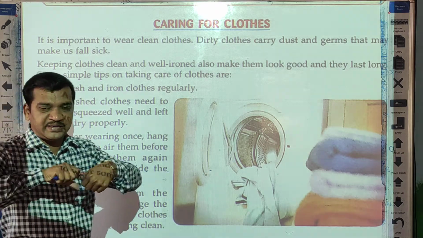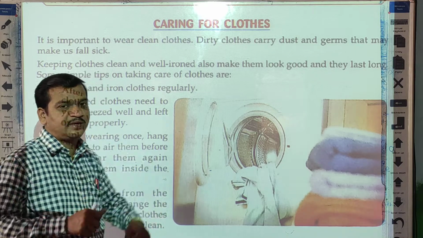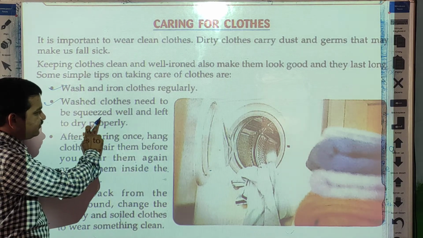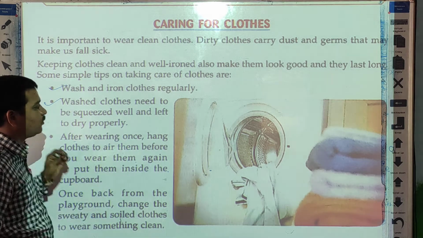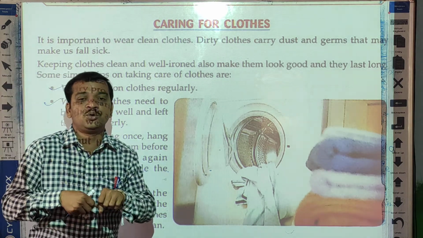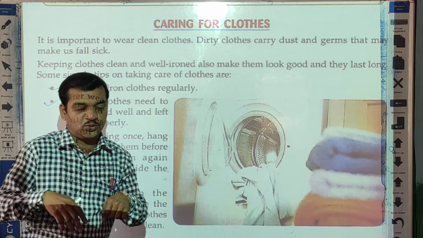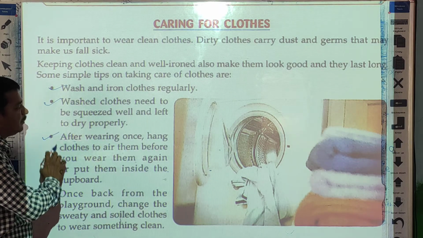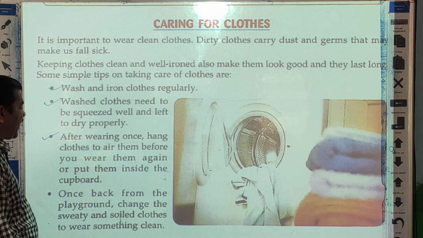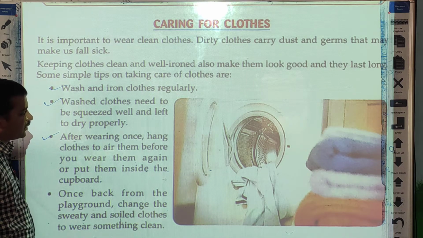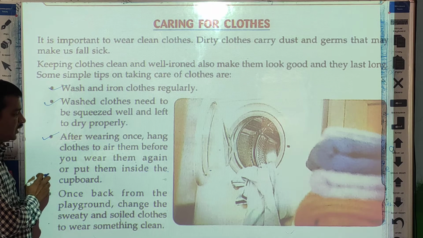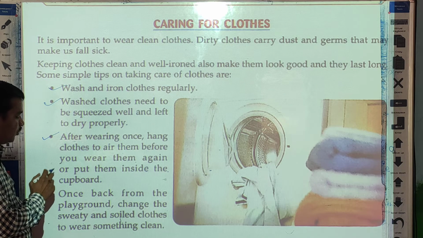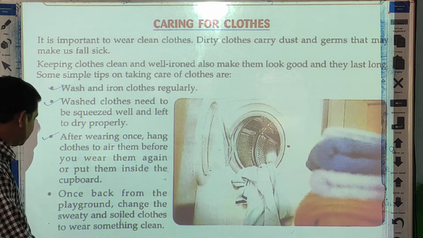Squeezed means pressing, pressed well properly. Why to press or squeeze? To remove the water which is present in wet clothes. After wearing once, hang clothes to air, before you wear them again or put them inside the cupboard. So you can hang them properly.